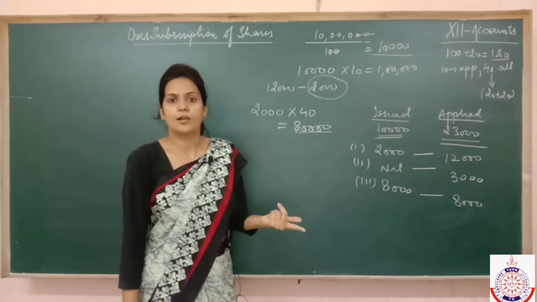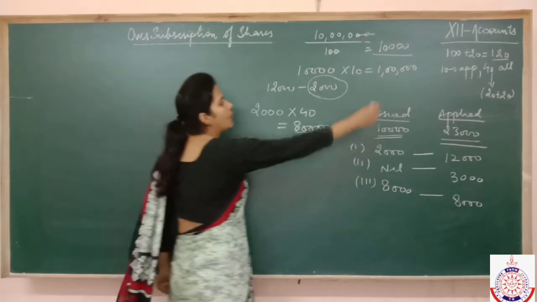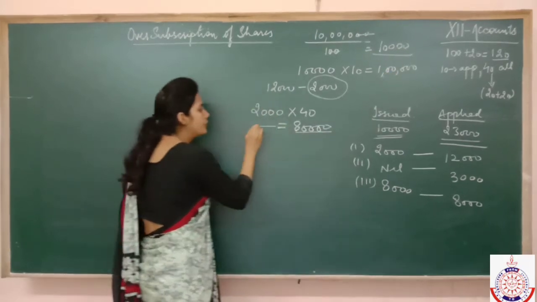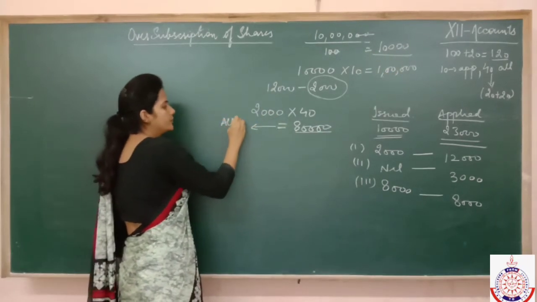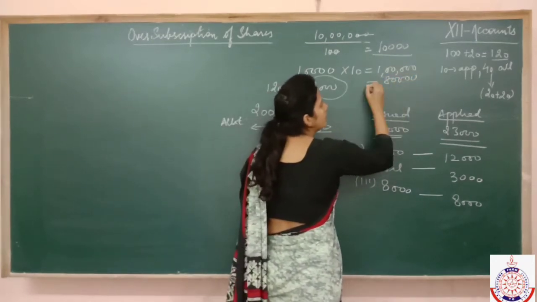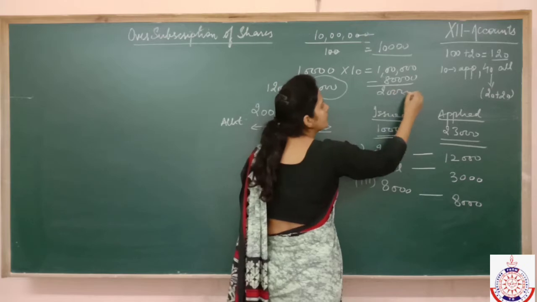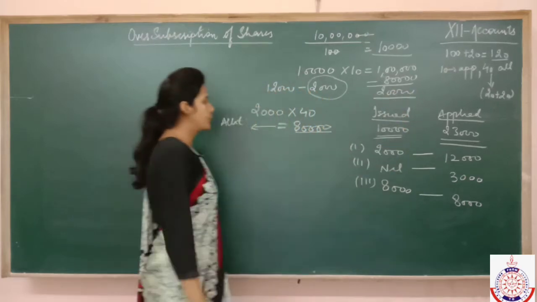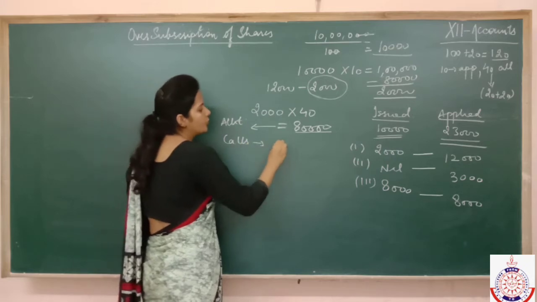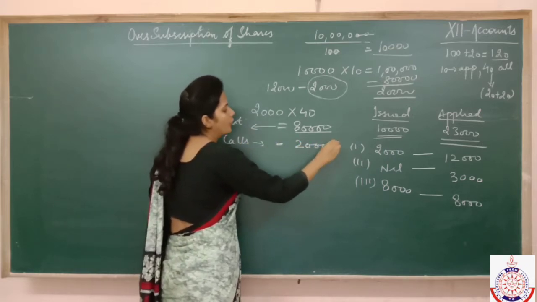No, you can't. It means that out of this excess money of 1 lakh, only 80,000 will be transferred to allotment. So now how much is left? 20,000. This 20,000 will be transferred to first call. You are going to transfer 20,000 on calls.